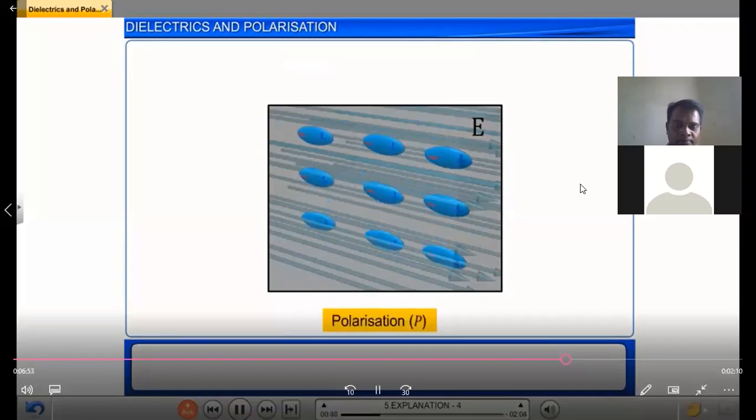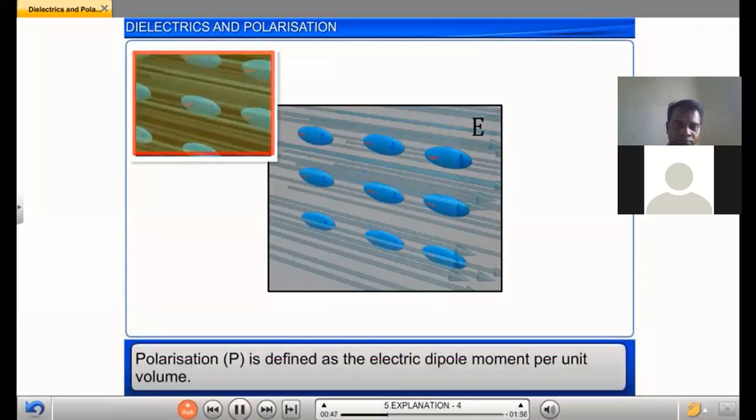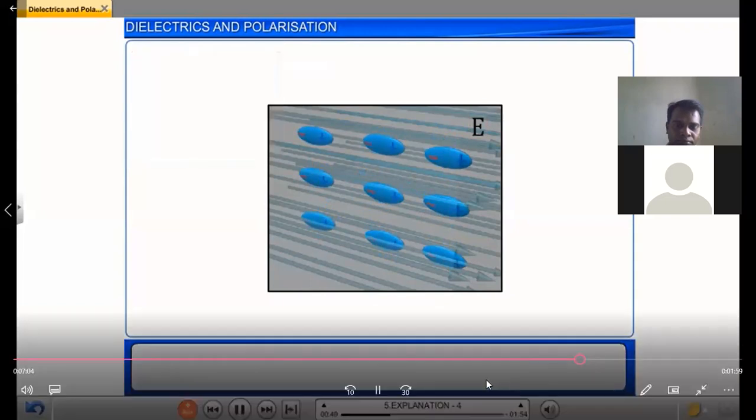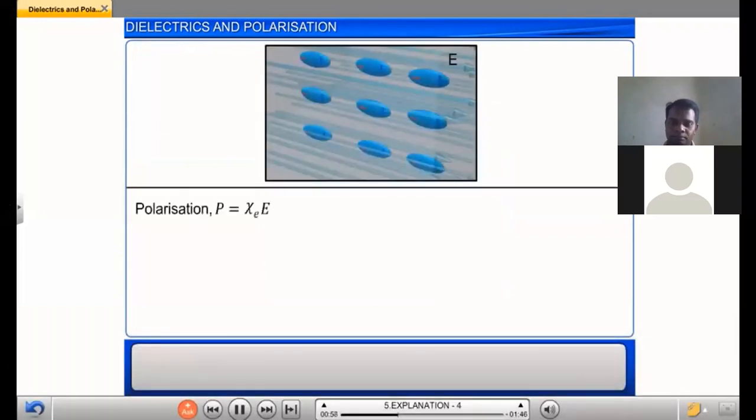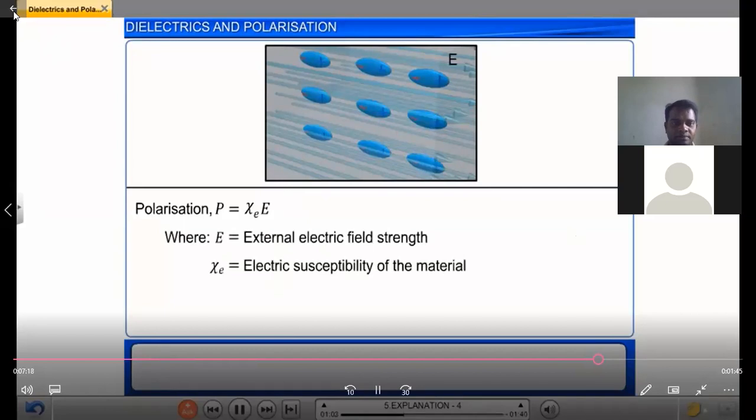Let us consider the polarization P of such materials, which is defined as the electric dipole moment per unit volume. For linear isotropic dielectric materials in a uniform external electric field, the polarization P is equal to chi_e times E. Now we will discuss about that.